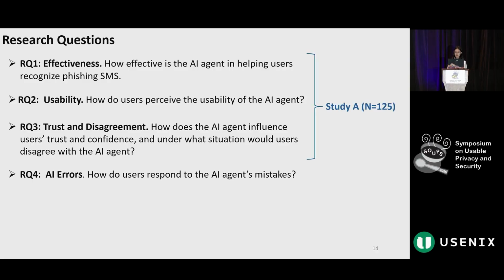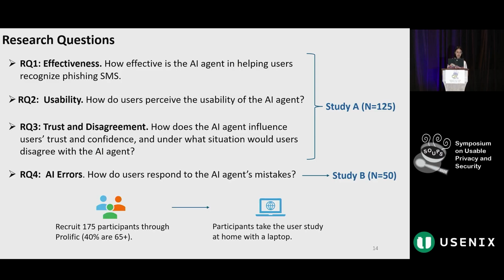To answer the first 3 questions, we ran user study A with 125 participants. To answer the last question, we ran a parallel user study B with 50 participants. We recruited the participants through an online platform, Prolific, and 40% of them are older adults over 65 years old. They took the user study at home with a laptop by visiting our website.